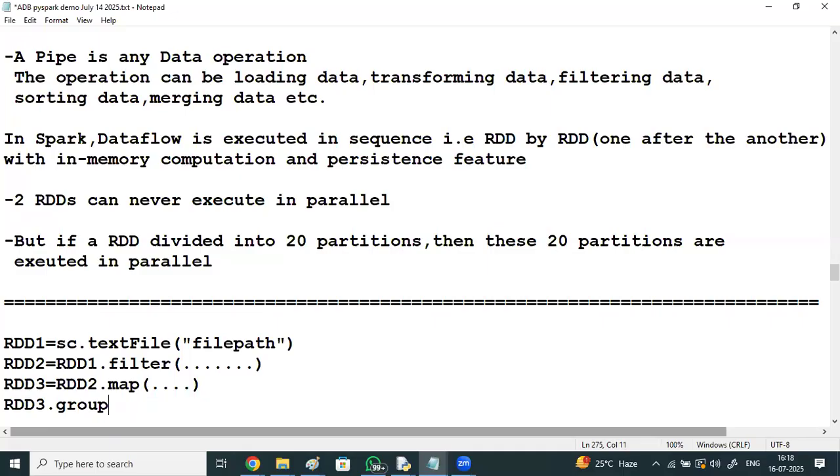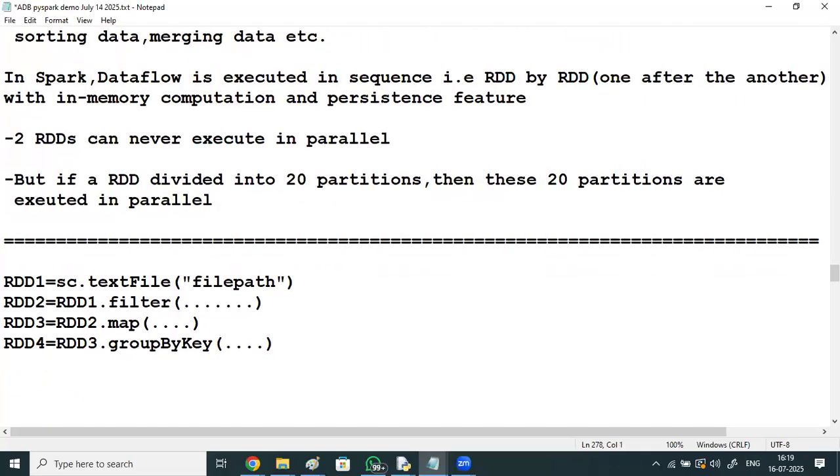Here we have got group by key. Group by key, we say. If you perform some group by operation, then RDD4 is created. In this way, one by one RDD keeps on creating, keeps on generating. So the output of RDD1 is the input to RDD2. RDD3 got created from RDD2, RDD4 from RDD3.